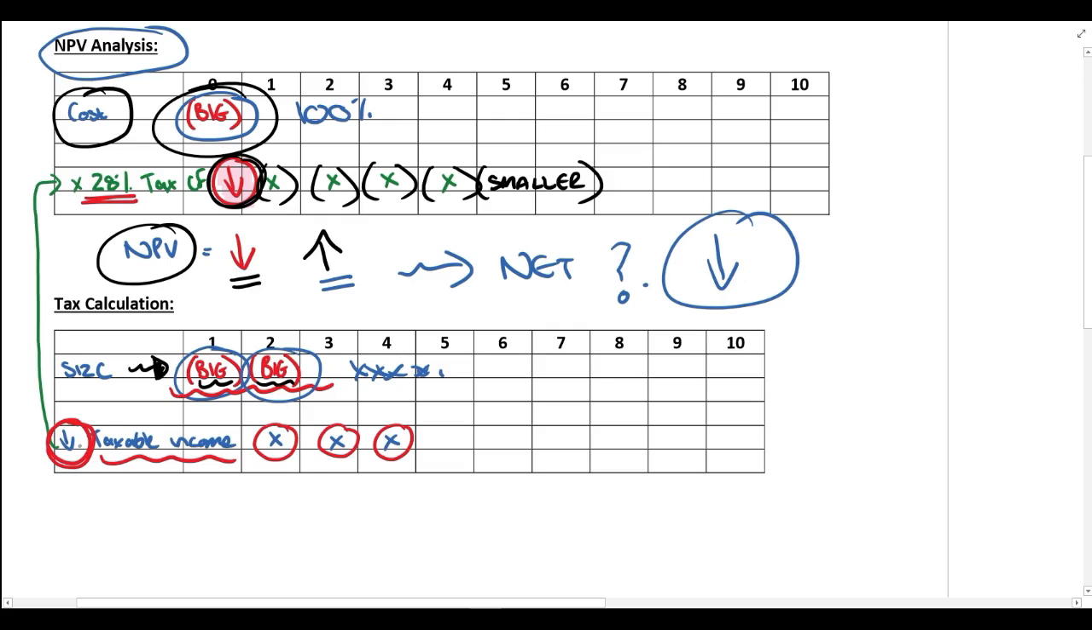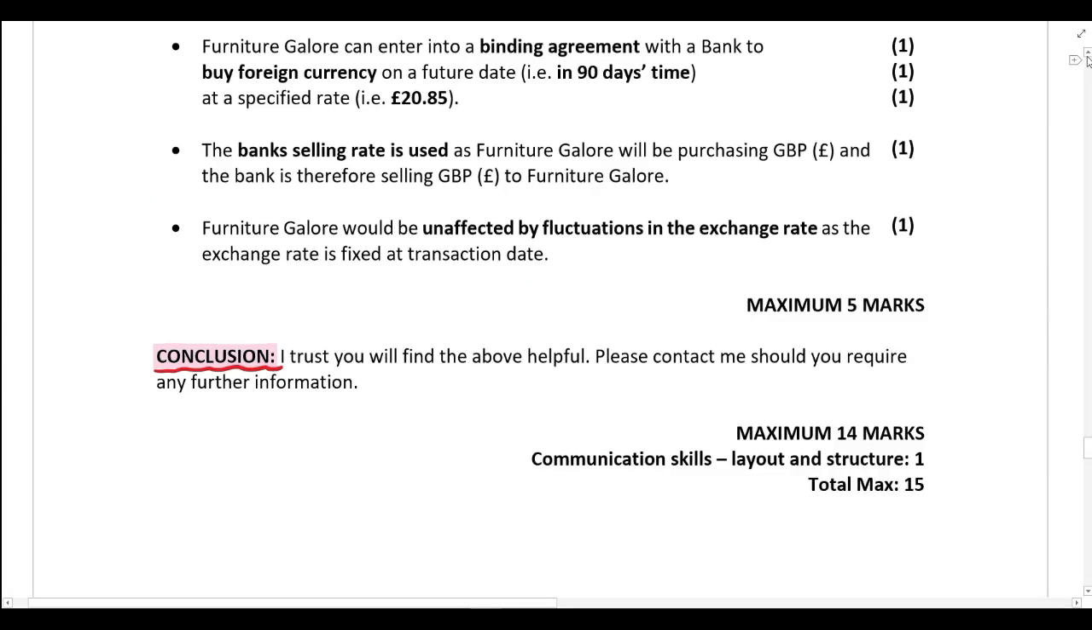We take the taxable income over here and we multiply it by 28%. So only 28% of those allowances are included in the net present value analysis. So this holds more weight because 100% of the cost is included in the calculation. However, only 28% of the tax cash flows are included in the calculation. So the net effect is the net present value is going to decrease. Let's jump to the suggested solution.